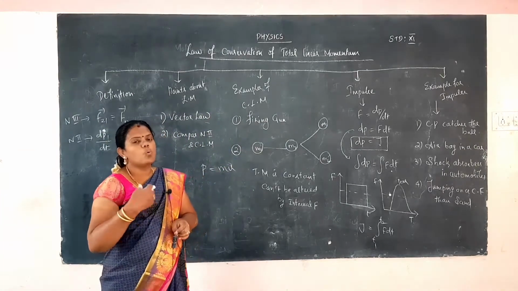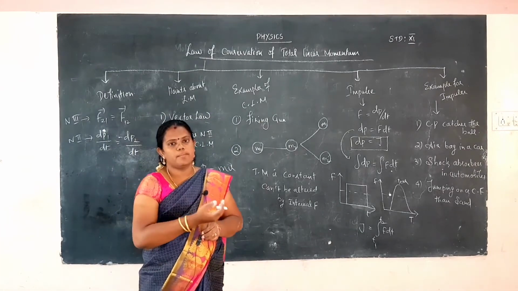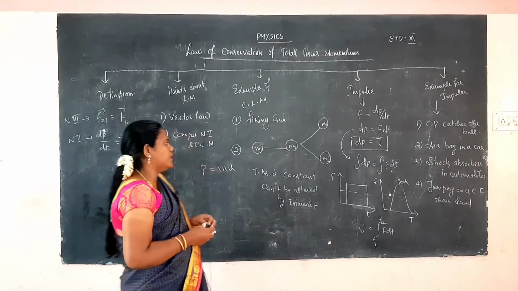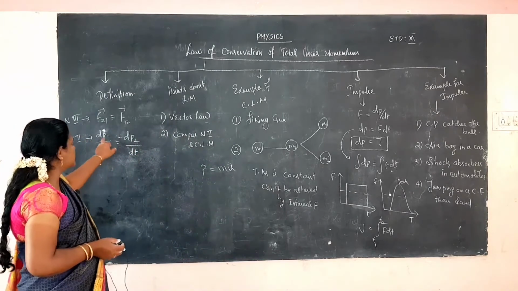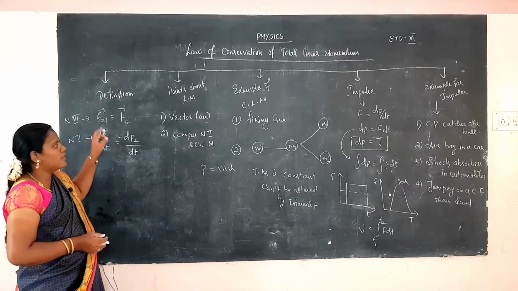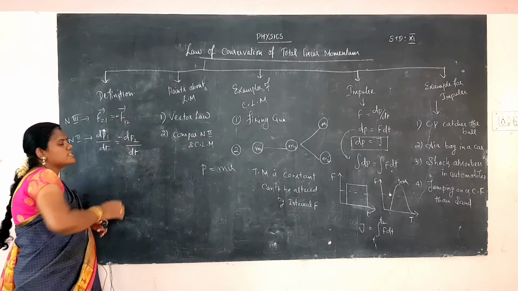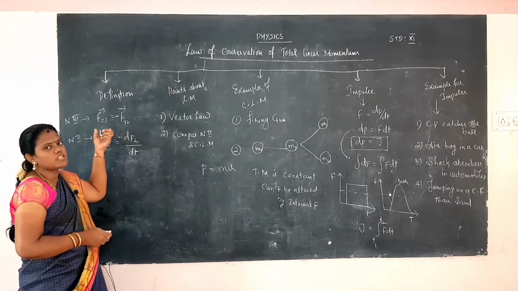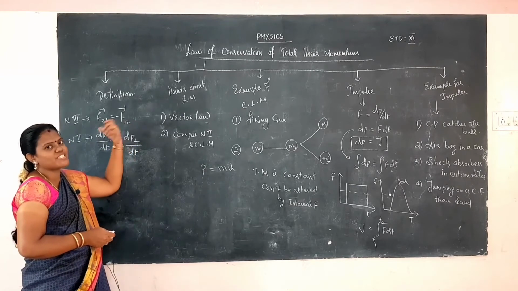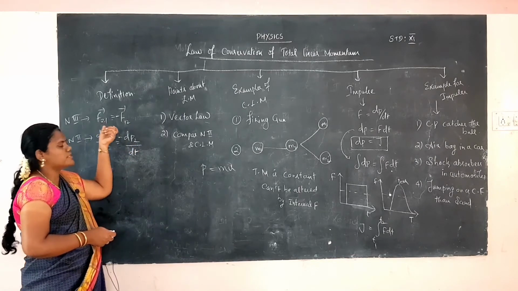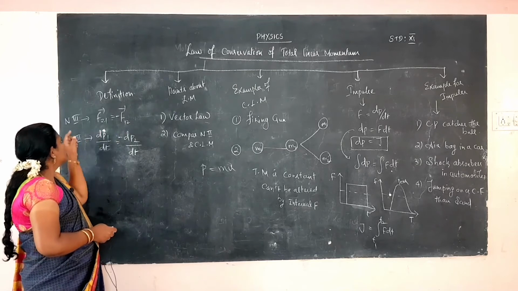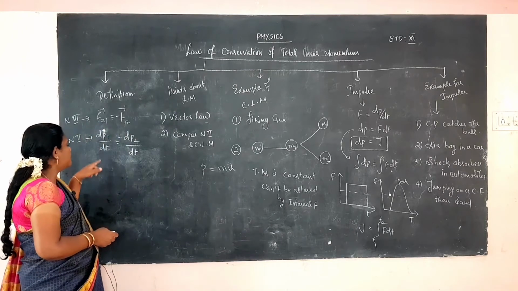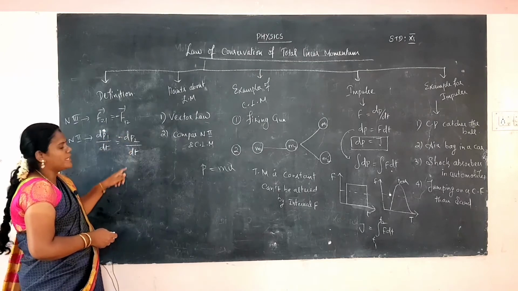So, what is the difference between the law of conservation of linear momentum and Newton's laws? First I explain the definition of the law of conservation of linear momentum. First, we consider Newton's third law: every action has an equal and opposite reaction. Opposite reaction means one force is equal to the opposite reaction force. So F21 vector is equal to minus F12 vector. Force is directly proportional to the rate of change of momentum, so dP1 by dt is equal to minus dP2 by dt.